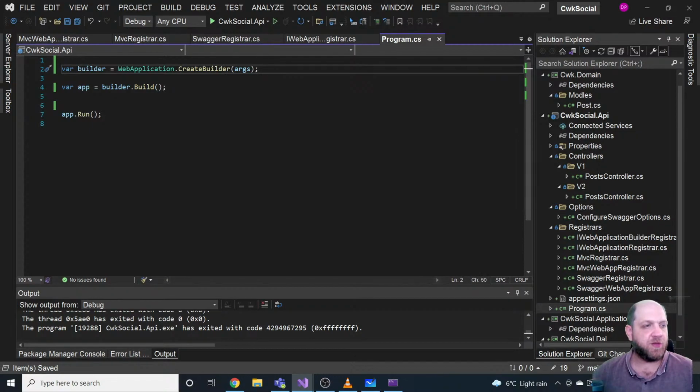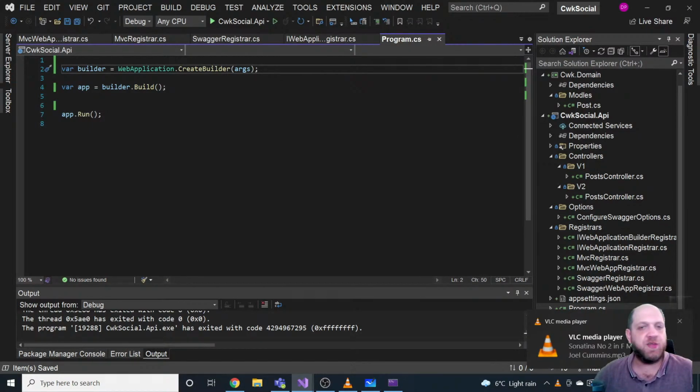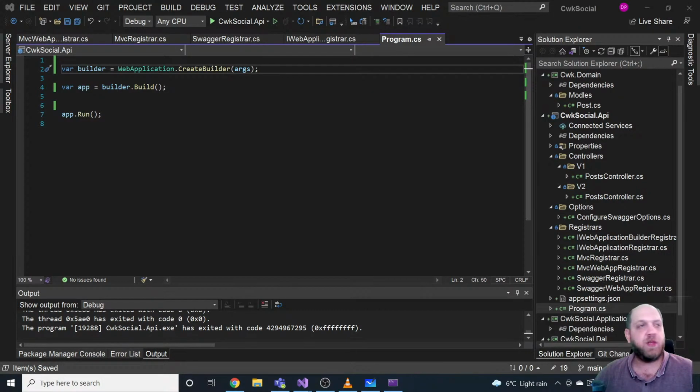Now there is one other thing that we need to do, and this is make sure that when the application starts up, we can actually register the services and also add the pipeline components. So in this case, we will just create an extension class for registrar.